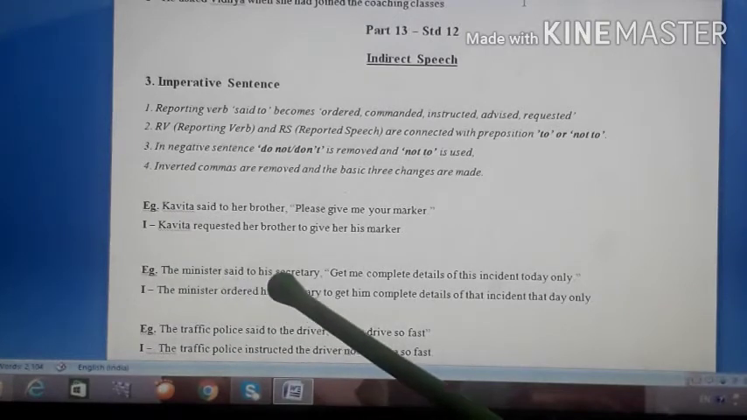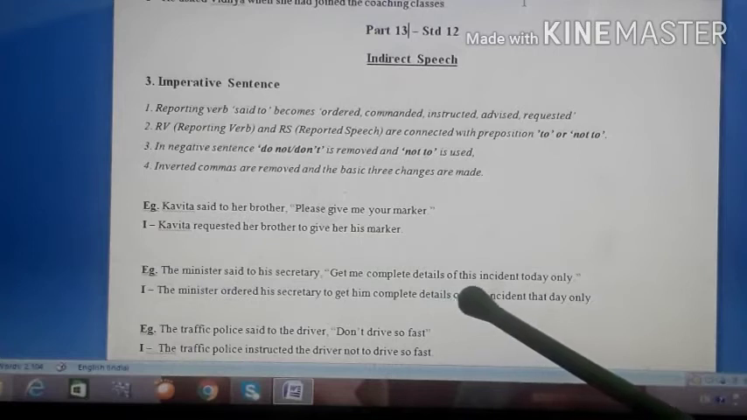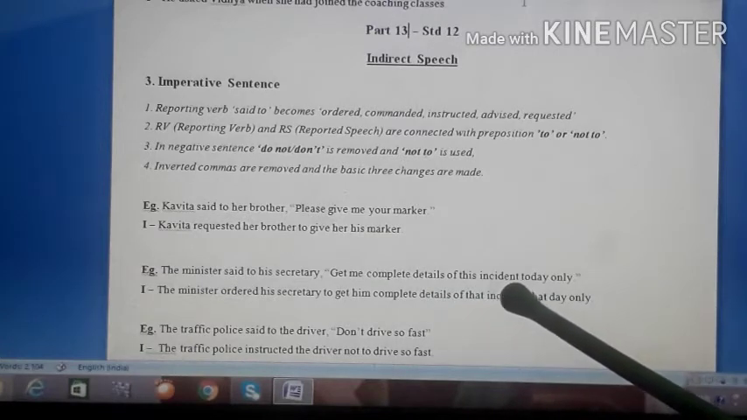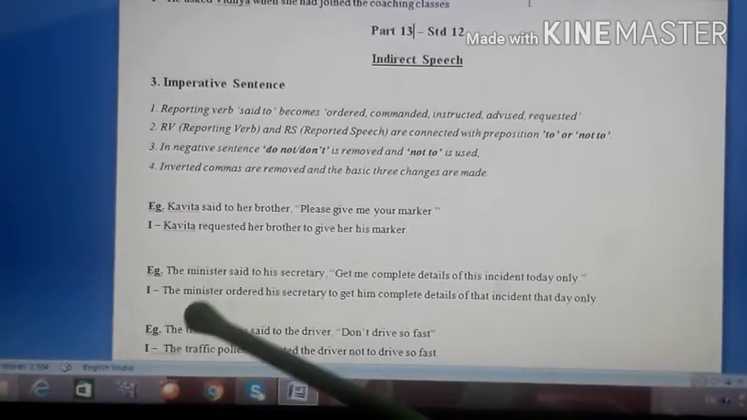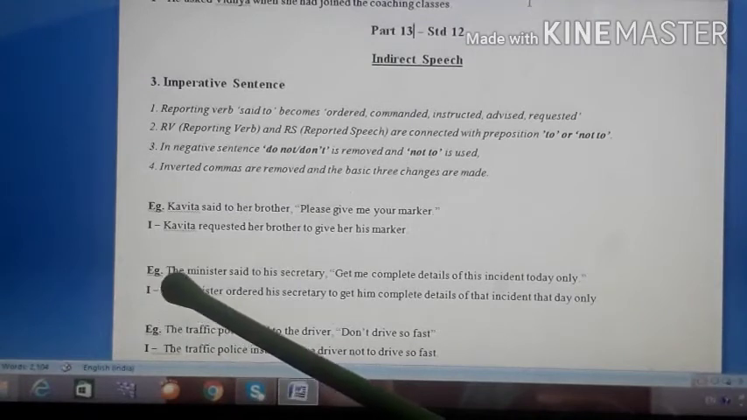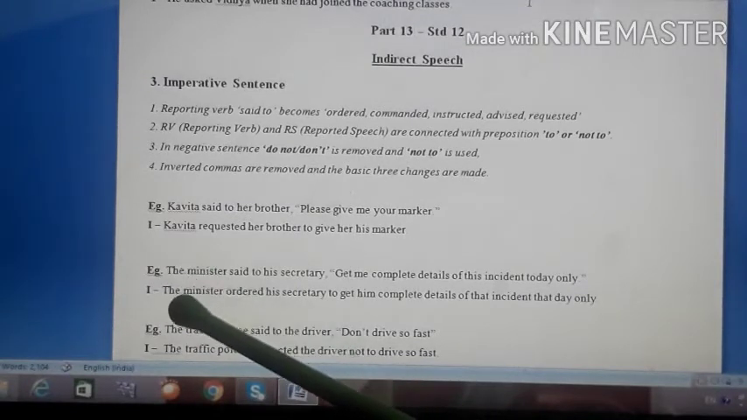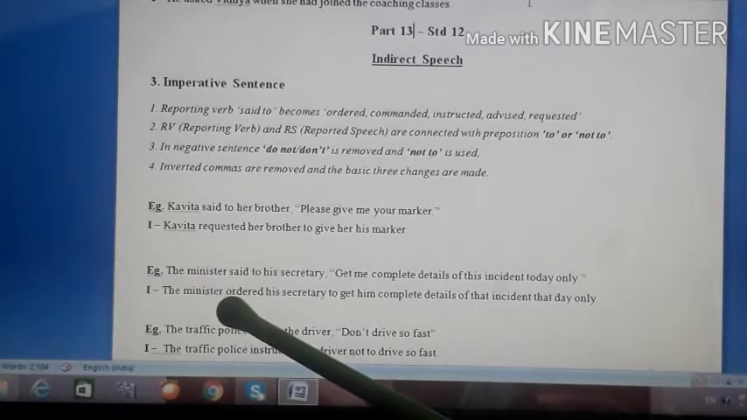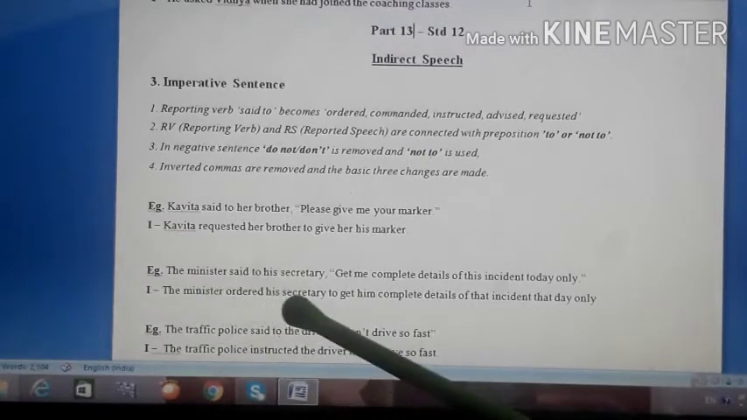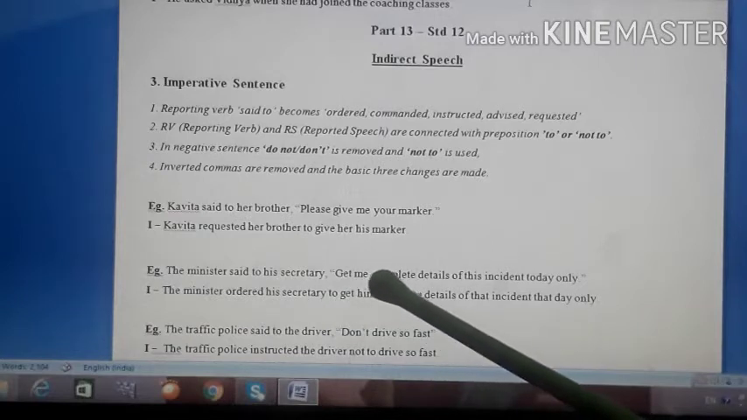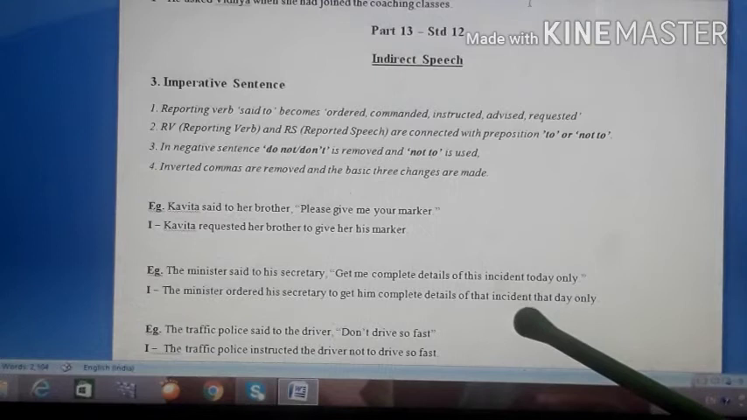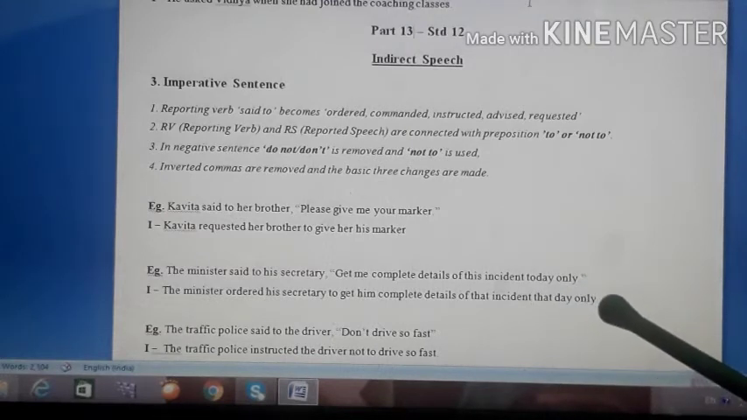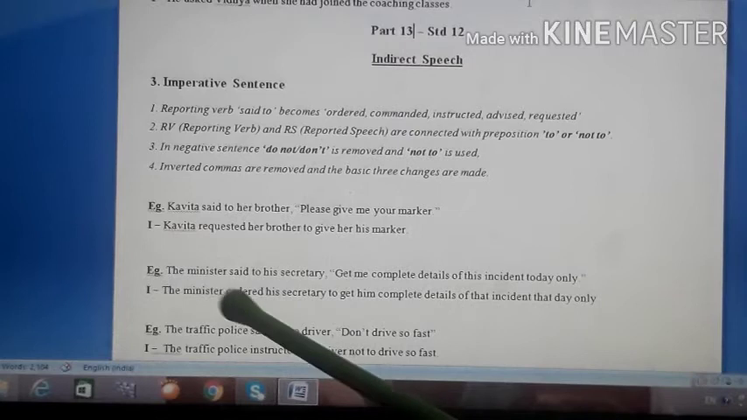The minister said to his secretary, get me complete details of this incident today only. Now minister means he is at the high post, secretary is just working under him. So minister can already give him an order. So here for reporting verb said to, we have used ordered. The minister ordered his secretary to get him complete details of that incident that day only. Since the sentence is positive, we connect it with the preposition to. Me means him, today will become that day, only will remain only. Okay, so here the sentence is done this way.